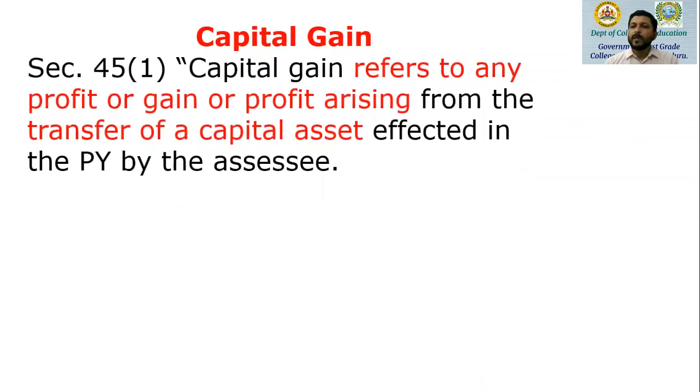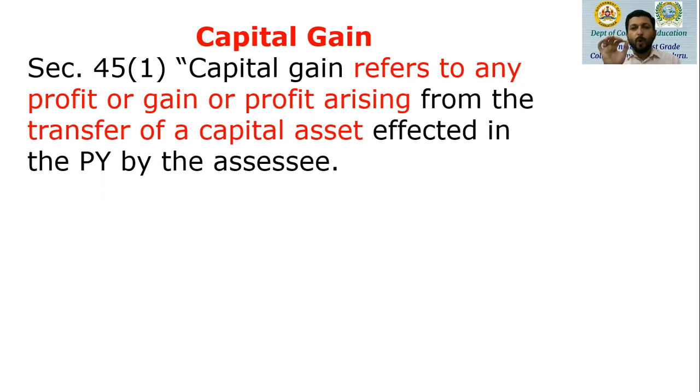Now, what do you mean by capital gain? Section 45(1) of the Income Tax Act says, capital gain refers to any profit or gain arising from the transfer of a capital asset effected in the previous year by the assessee.